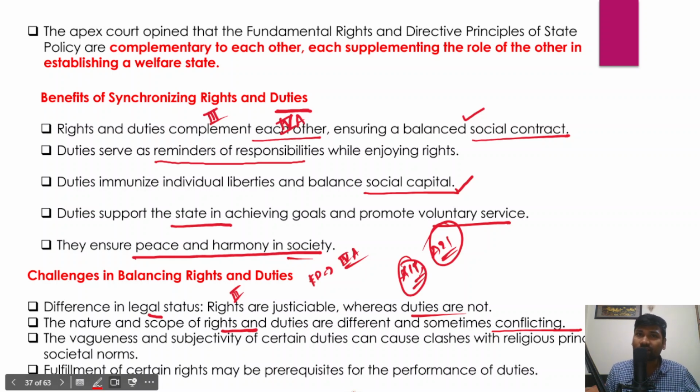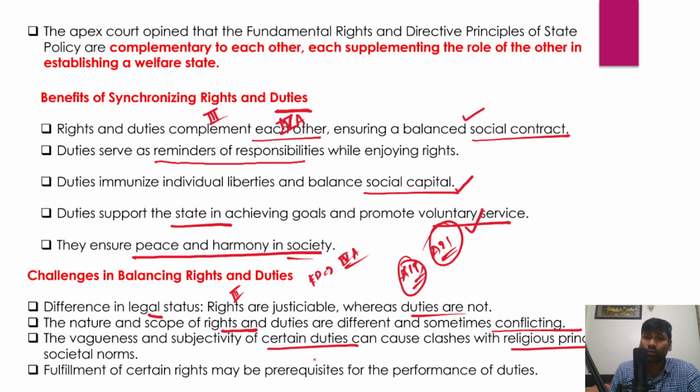So you should always try to mention examples, because examples will enrich your answer, and examples will also provide the credibility, the legitimacy that is required. And in fact, the vagueness and subjectivity of certain duties can also cause clashes with the religious principles or even the larger societal norms as well. And legal experts very often call certain fundamental duties vague in nature, so they're not properly mentioned.